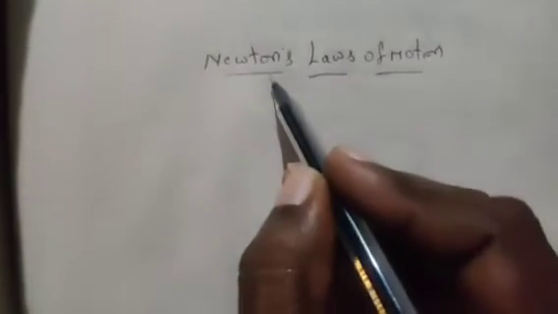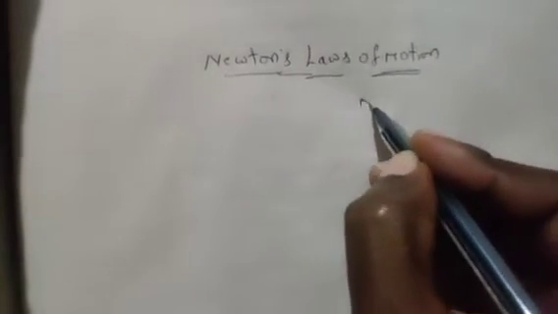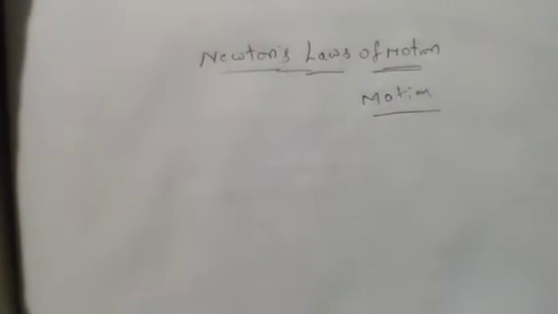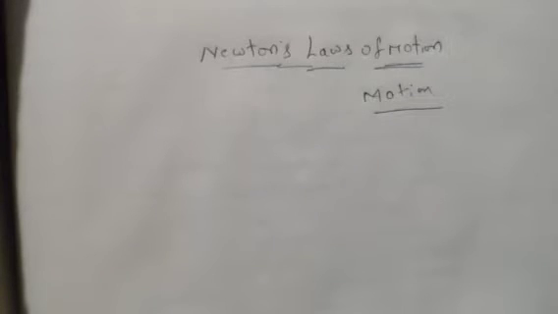First of all, I want to tell you what is the difference between Newton's laws of motion and the chapter which you already learned, which is motion. In the motion chapter you discussed the speed of a body, velocity of a body, acceleration of a body, distance traveled by a body or time taken by a body.